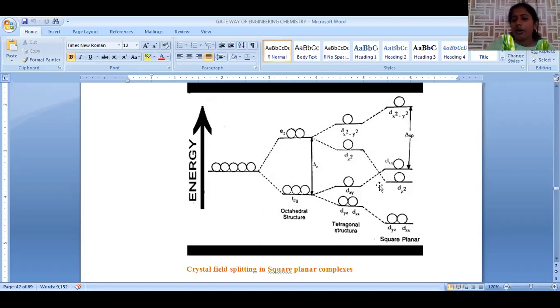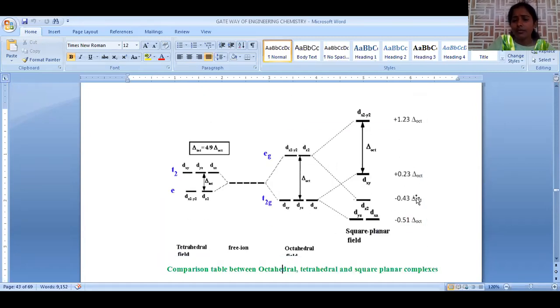The dz square orbital energy will be lower with respect to dxy, and the least will be dyz and dzx, because these are in between the axes and not experiencing much repulsion. That's why lower repulsions will be there. The final arrangement of orbitals will be dx square minus y square, dxy, dz square, followed by dyz and dzx. This is about the representation of square planar splitting.